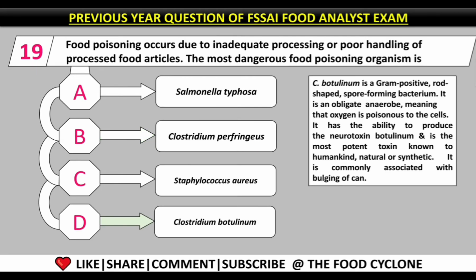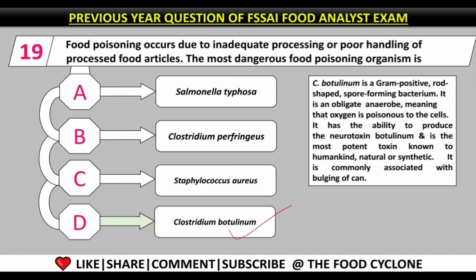Question number 19. Food poisoning occurs due to inadequate processing or poor handling of processed food article. The most dangerous food poisoning organism is Clostridium botulinum, which is option D. So the correct answer for this question is Clostridium botulinum. Let me tell you more about Clostridium botulinum. Clostridium botulinum is a gram-positive, rod-shaped, spore-forming bacteria, and it is an obligate anaerobic microorganism. It means it does not require oxygen to survive.